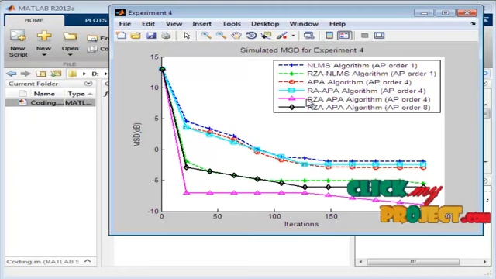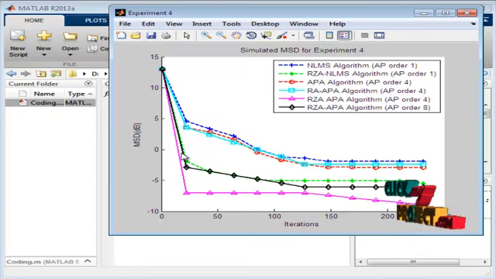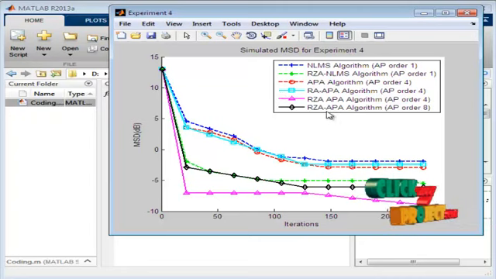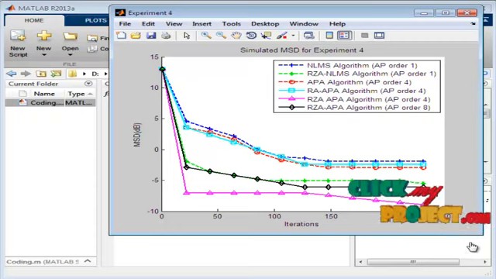Thus, the performance of different algorithms are compared here according to their calculated mean square deviation value, and it is found that the reweighted zero attracting affine projection algorithm is superior to the other algorithms.